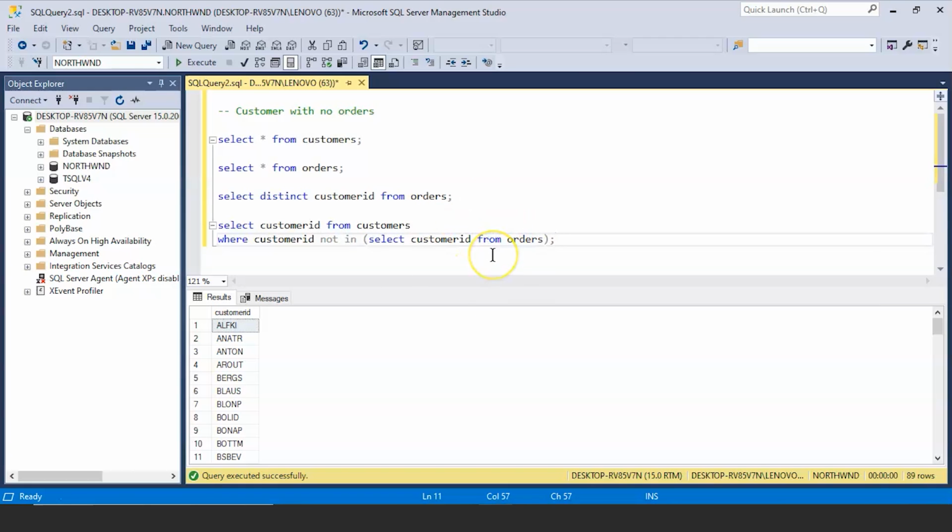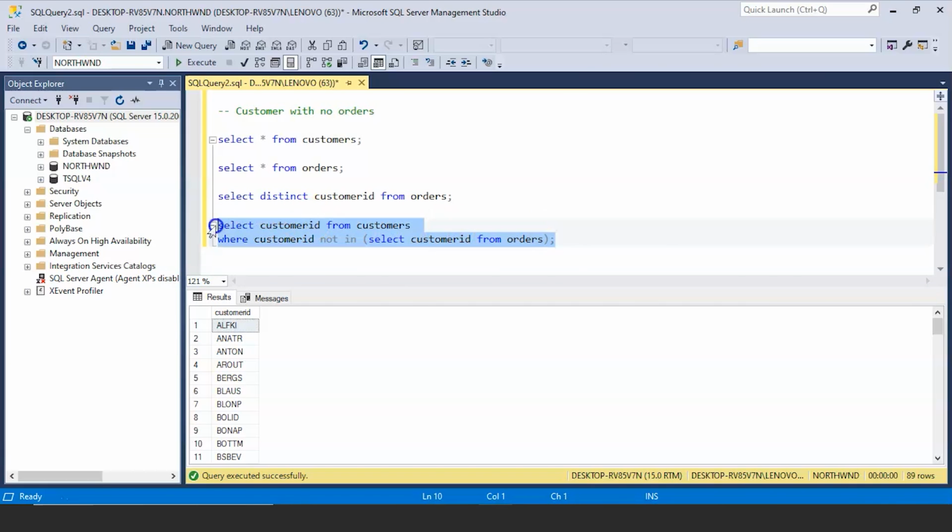Now what this query essentially does is, it is first going to find all the customer IDs that are present in my orders table, and in the outer query we are only going to return the customers that are present in both the tables, and we are going to exclude those customers which are not present in the orders table.